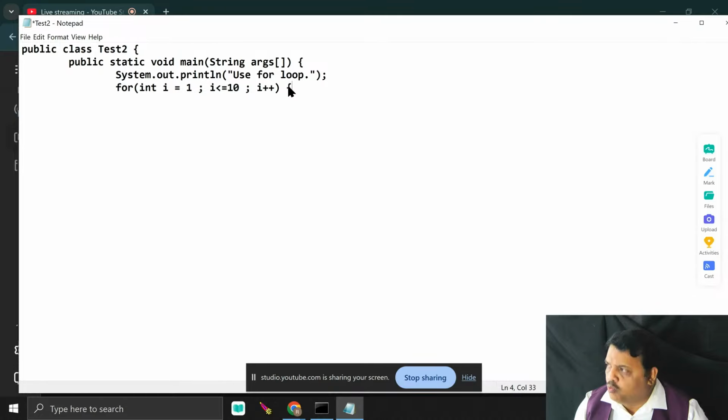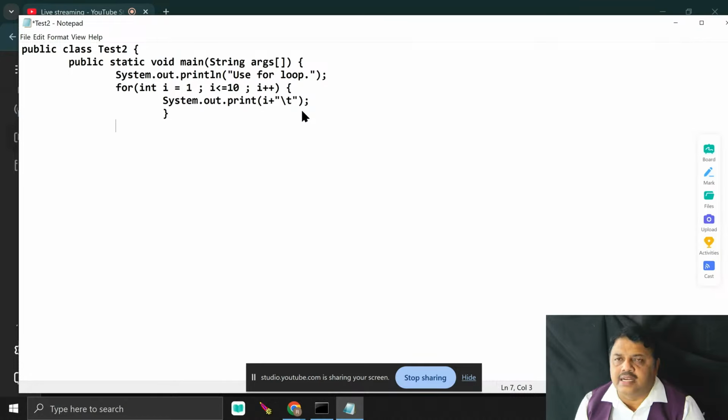Now see what I can do here. I just write System.out.print. You know that print means what? In the same line, I print. Now when I print i, it prints the value of i. For the first time it is 1, second time it is 2. In this way it prints. Then after that I use a tab. After printing 1, there is a tab, in this way.